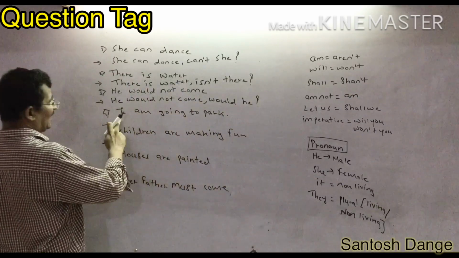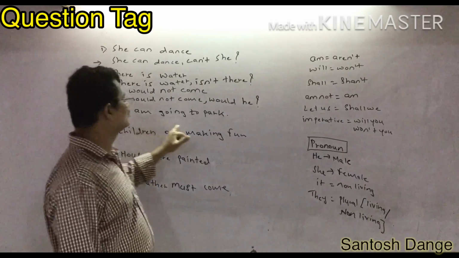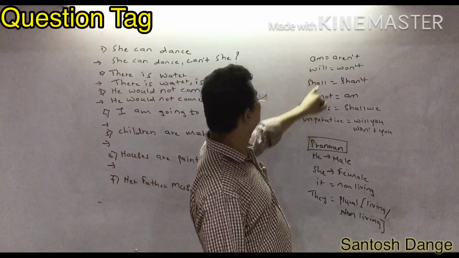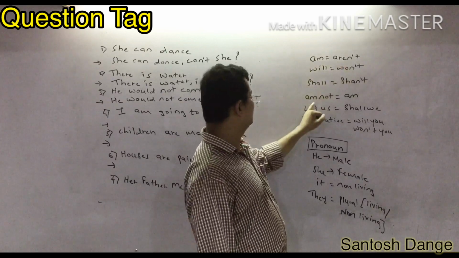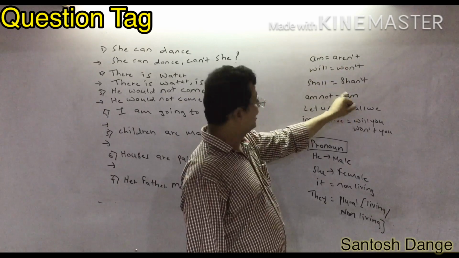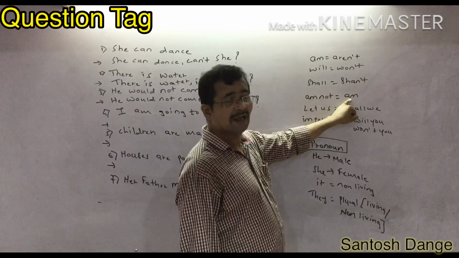Okay, now I am going to park. They have given I am going to park. You know that these are all some rules you have to prepare. Am is going to be converted to aren't. Am not का am रहेगा. देखो, am not का am नहीं आएगा. Am not का क्या रहेगा?